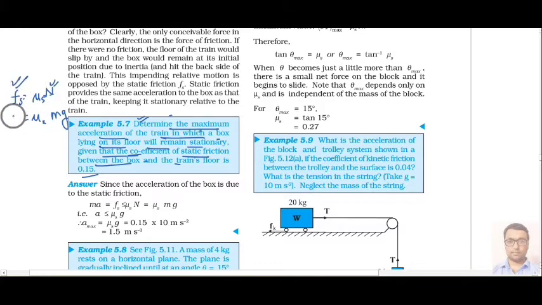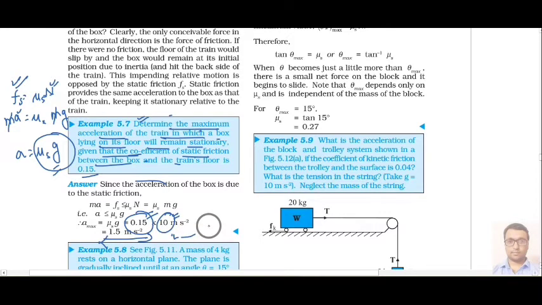Suppose due to this static friction the acceleration is a; then this acceleration can be written as mu s times g. Mu s is given as 0.15 and we consider g as 10, so we get the maximum acceleration as 1.5 meter per second square.